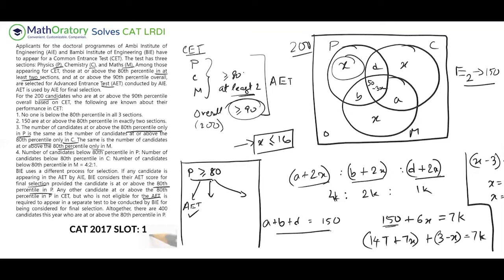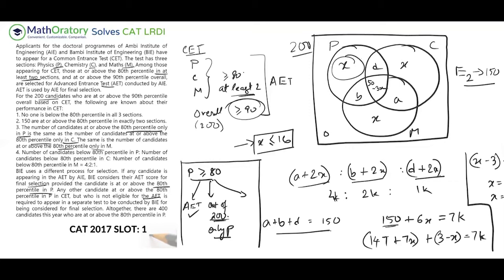One type will be not. I mean, both of these types are not the ones who get selected in AET. But out of them also, there will be one category who are getting 90th percentile. So let's say out of these 200, let me put it in that way so I can later understand that myself. But only in P. So if you are only in P, then also you don't get selected for AET, right? You get an overall 90 percentile, but you fail this criteria, so you don't get selected for AET.